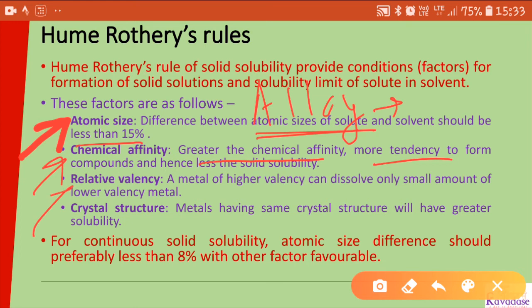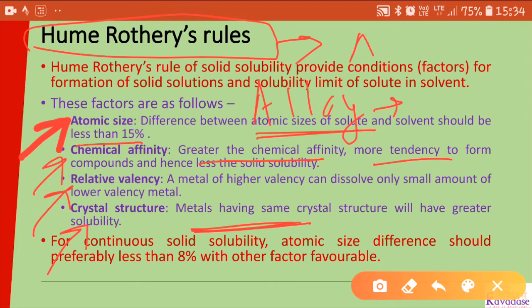Then the third one is relative valency. Metals of higher valency can dissolve only a small amount in lower valency metals. And the fourth one is crystal structure. Metals having the same crystal structure will have greater solubility. So these four factors must be favorable for a solid solution. The Hume-Rothery rules tell you about the solubility of solute in solvent for alloying conditions, so for alloys the Hume-Rothery rule is more important.